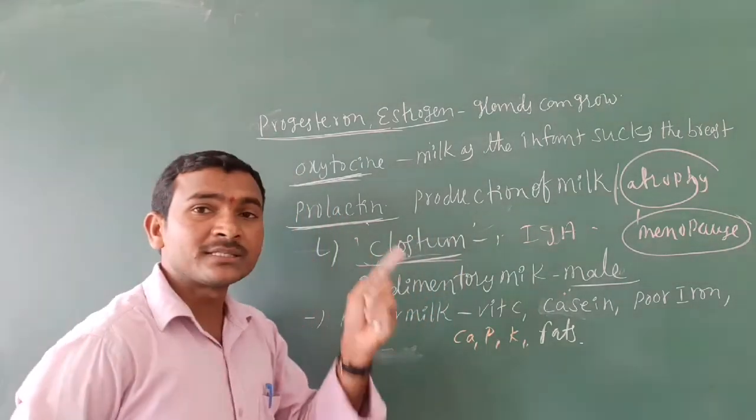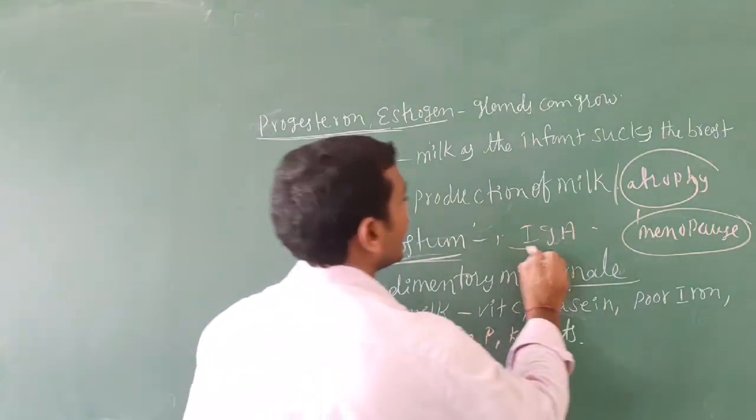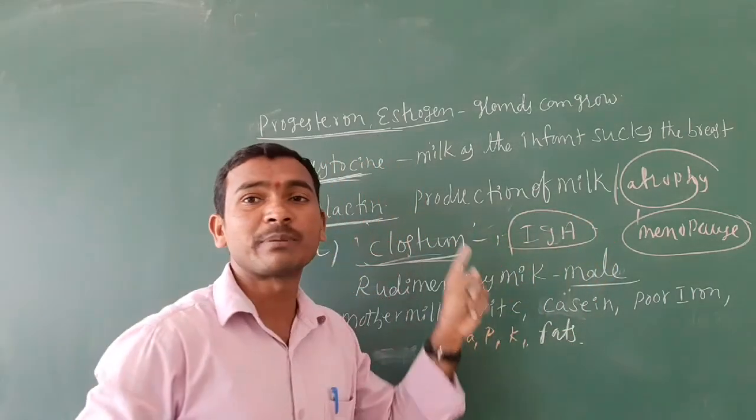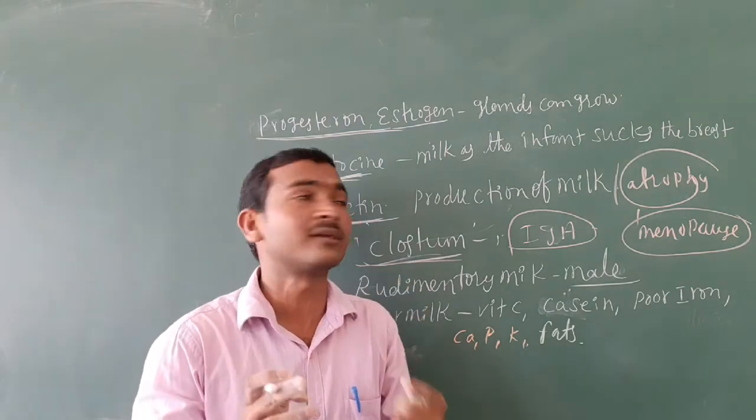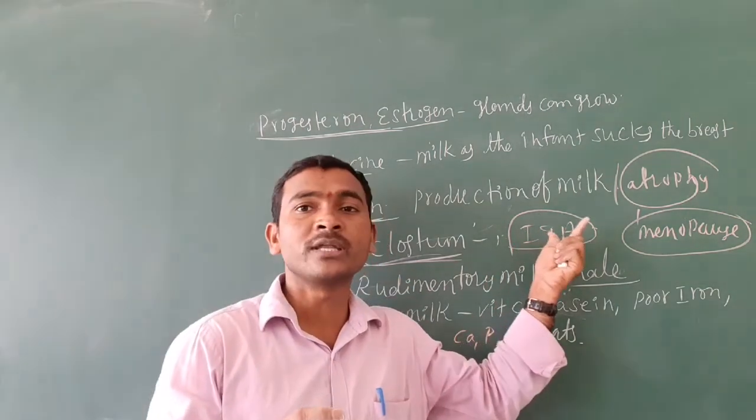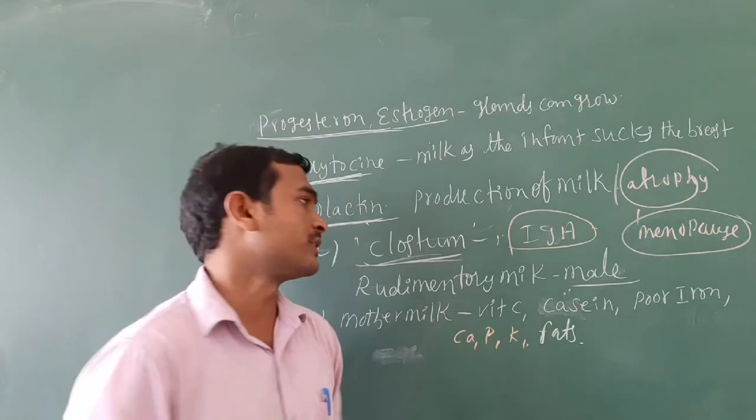In that milk there is immunoglobulin A, due to which the child gets immunity throughout life. No other milk is like that.